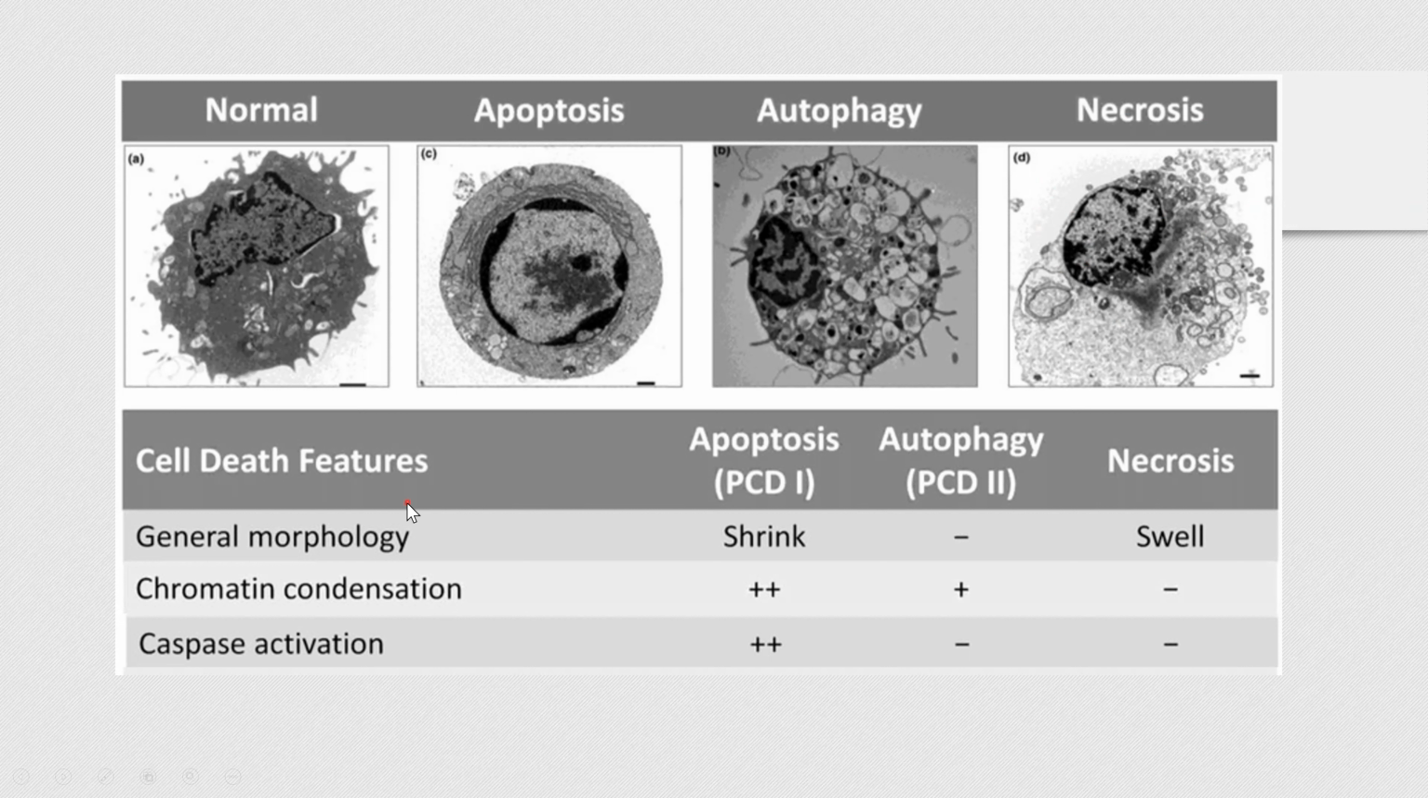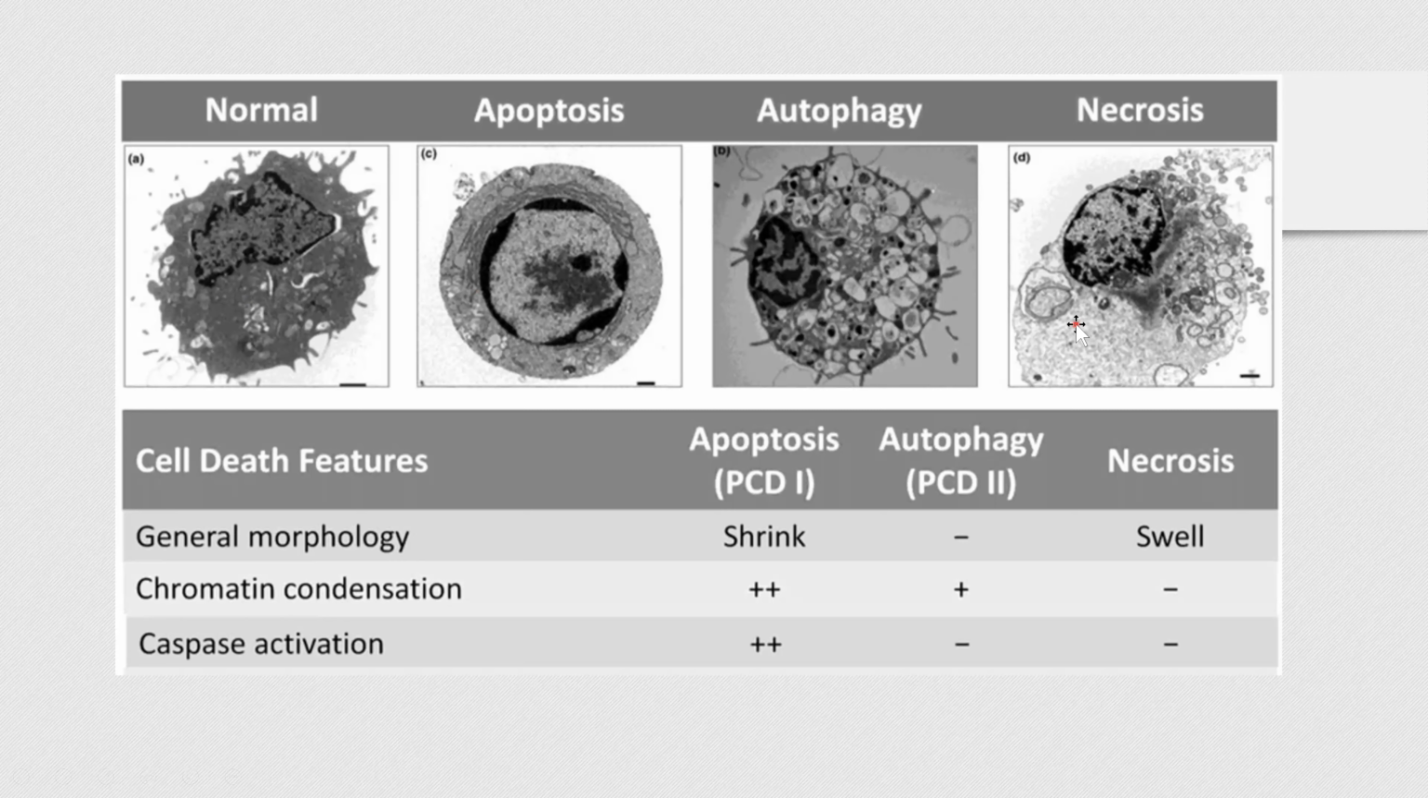Now, what else? See what else is different. So general morphology. When we have apoptosis, cells shrink. When we have necrosis, cells swell. Chromatin condensation, we have a high degree of chromosome condensation through apoptosis. We have some condensation when we have autophagy and no condensation during necrosis. Caspase activation happens only when we have apoptosis, right? So this is the way your cells die, right?